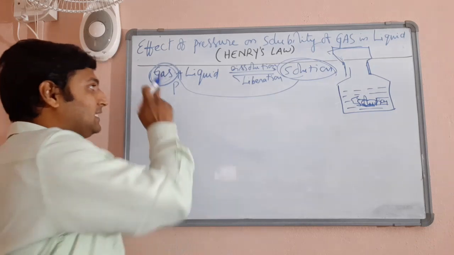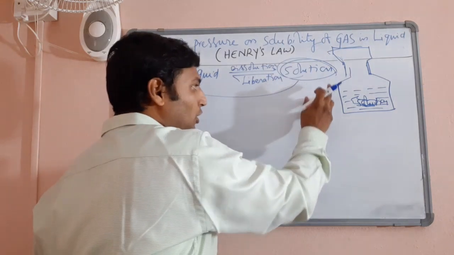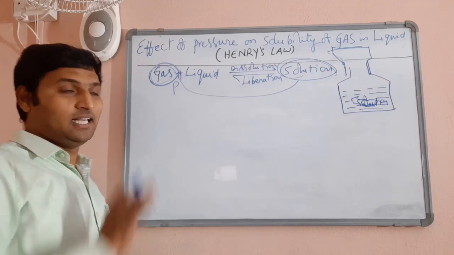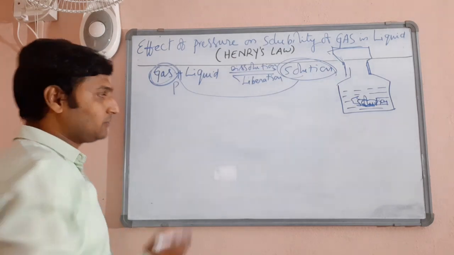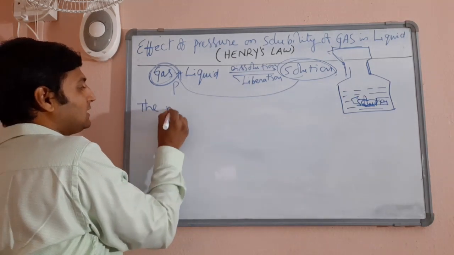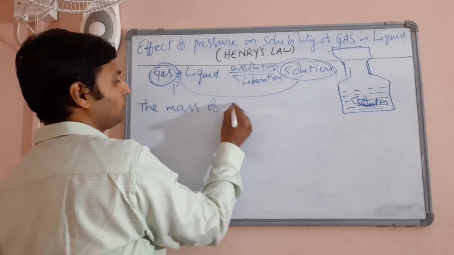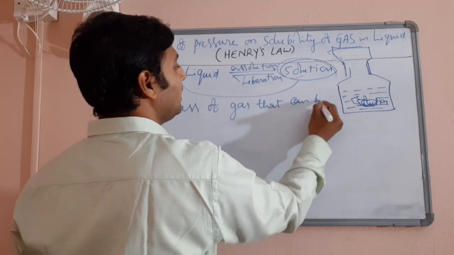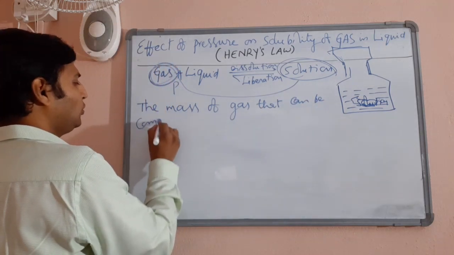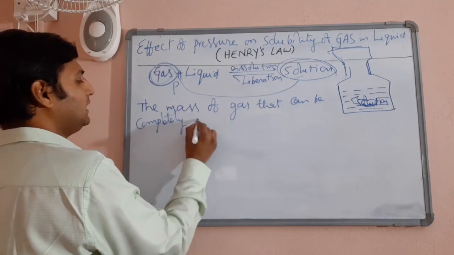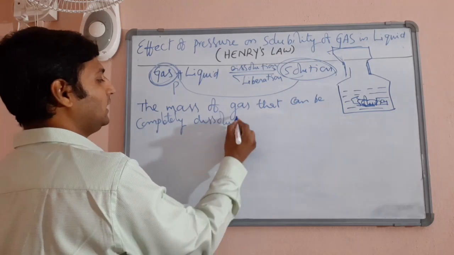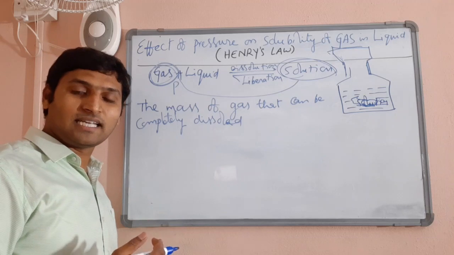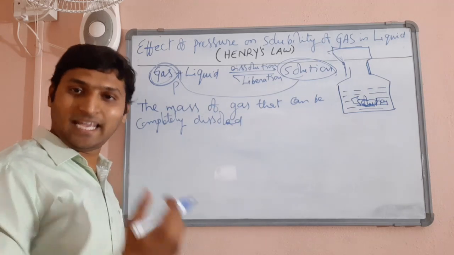Then Henry's law states that the mass of gas that can be completely dissolved, you know very well, the meaning of complete dissolution is to prepare a saturated solution, and preparing a saturated solution means the dissolution process reaching equilibrium.